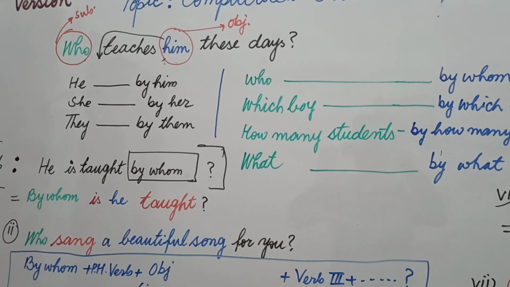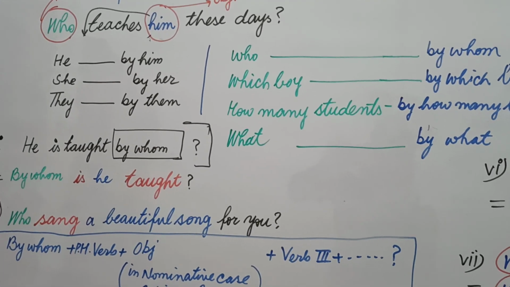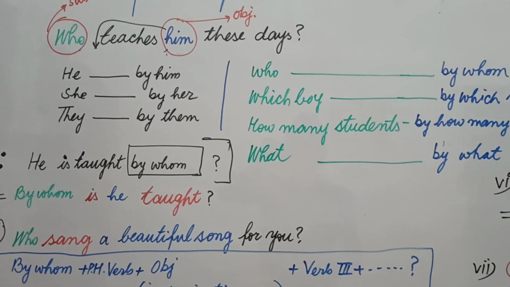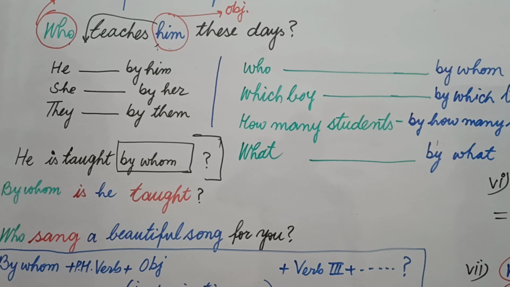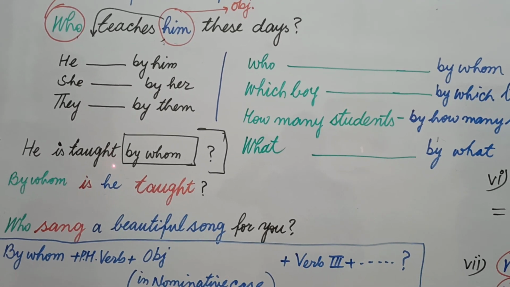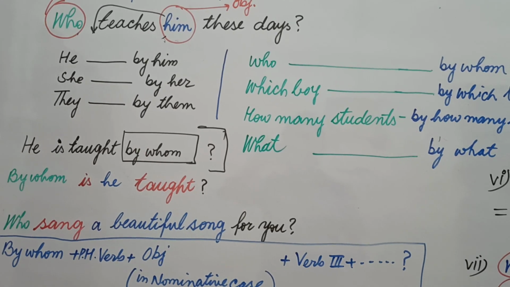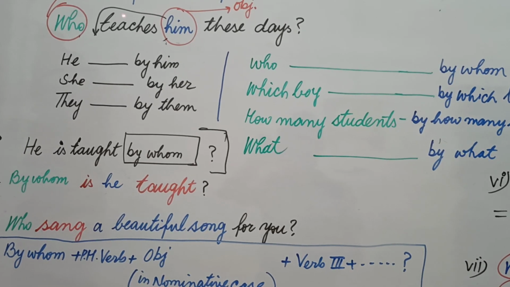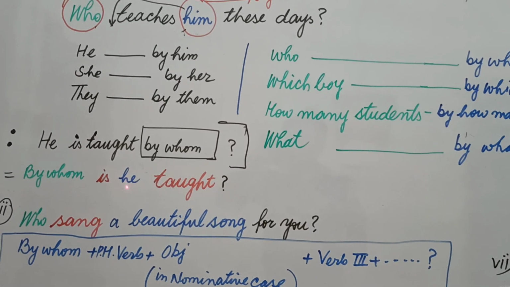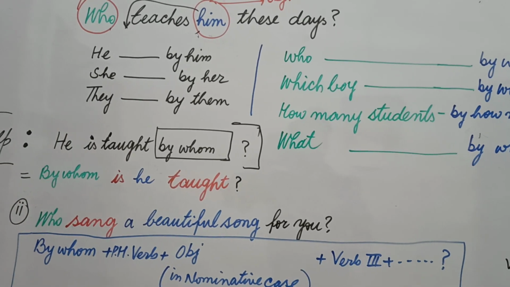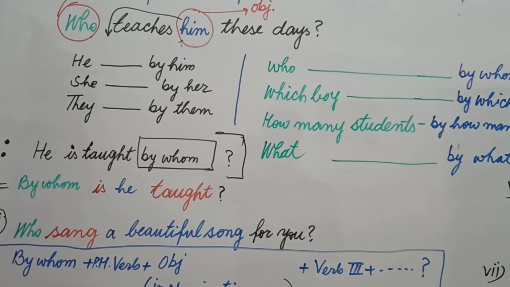Now let's see this example. Him is an object, so the object comes in the beginning. This object is after the verb, and this object comes before the verb. You can see the verb is teach, then your verb becomes taught, and him will come. You see this black arrow before the verb, and this is he in the nominative case, I mean in the form of subject. And this who is changed to by whom. Now I did this by whom.